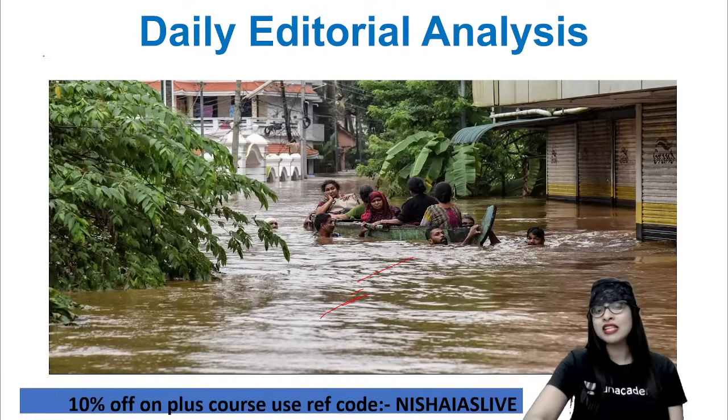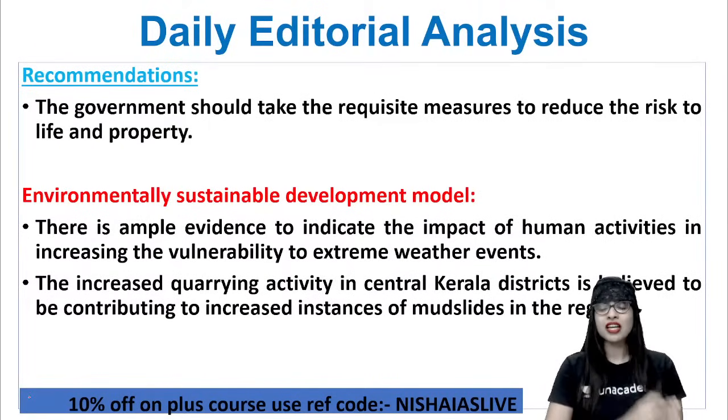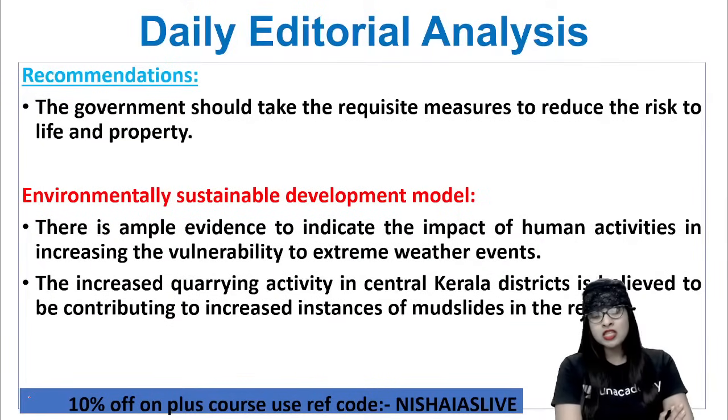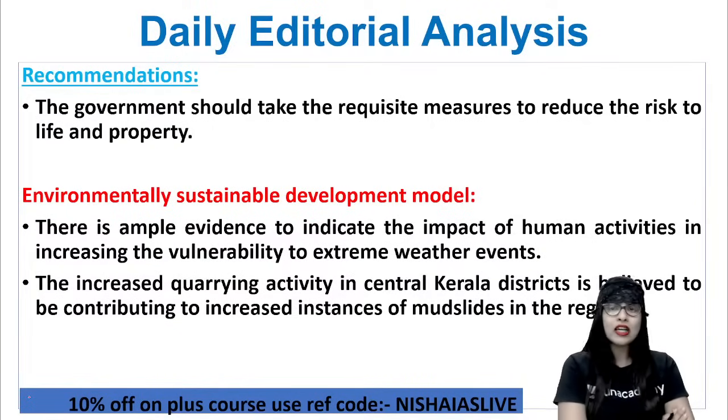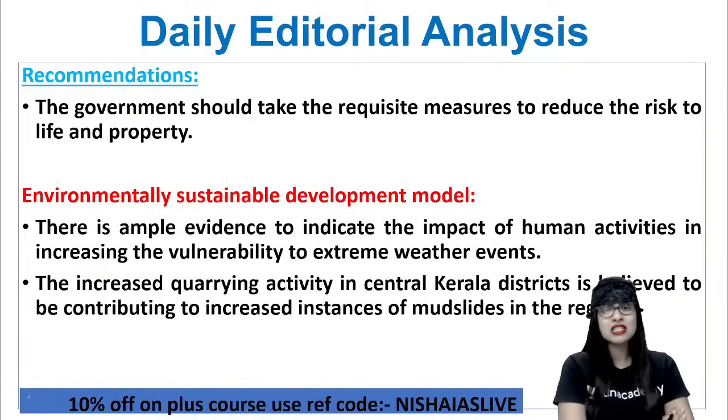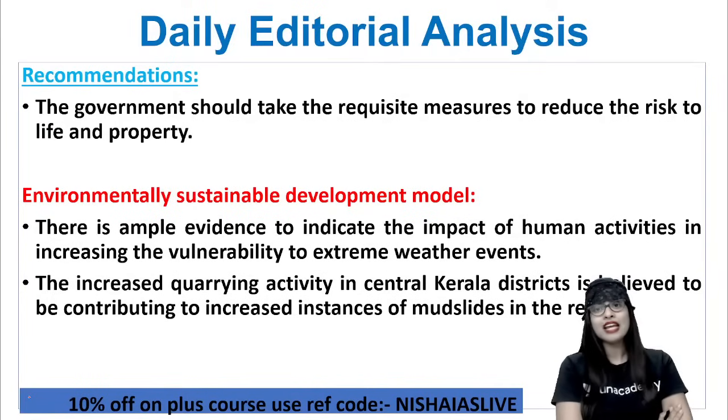Now, in a very systematic and strategic manner, what can be done for this situation? Some of the recommendations are very simple, guys. Point number one, the government should take the required measures to reduce the risk to life and property. Property means, of course, a great economic impact, a great hit on the lifestyle of people, because all the hard-earned money which they have invested in the properties is going in vain. And life, of course, people are dying. At the end of the day, you can't get your life back, right? So what can you do about this serious scenario?